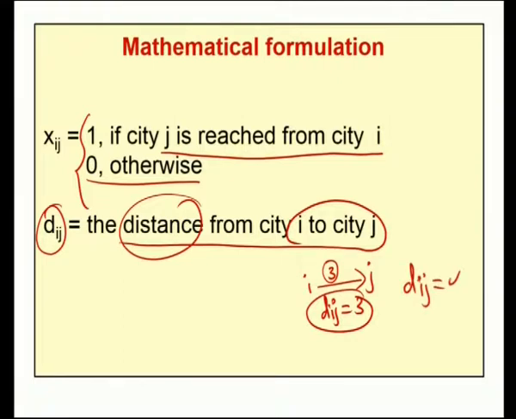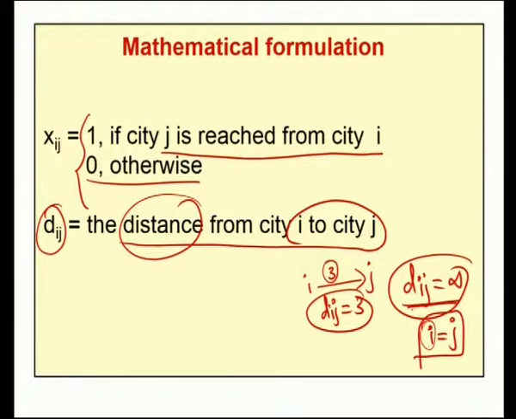Now, dij takes the value infinity if i equals j. When i equals j in the traveling salesman problem, dij value will be infinity, because we have a restriction that if we start from city i, we have to go to some other city; directly we cannot reach the same city i. Therefore, when i equals j, dij value will be infinity.